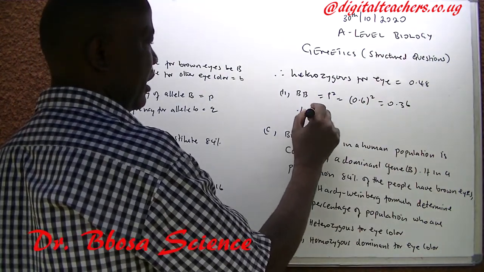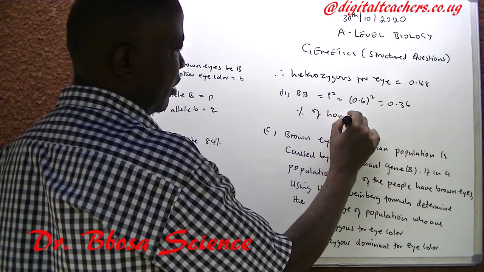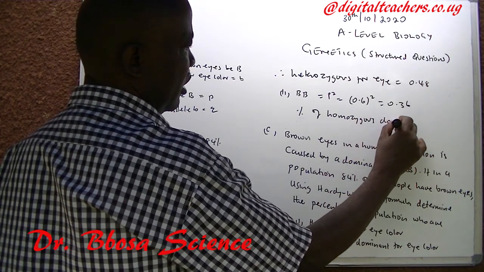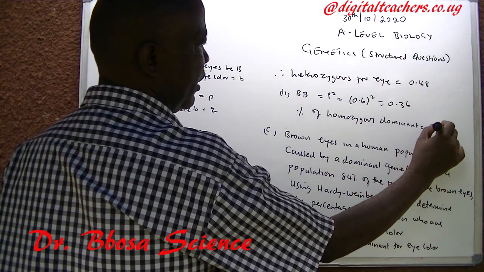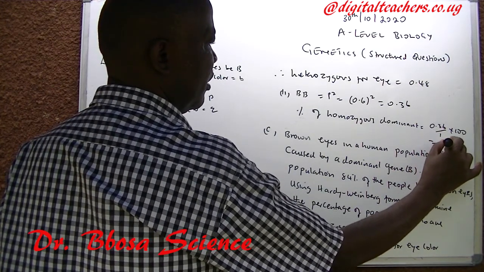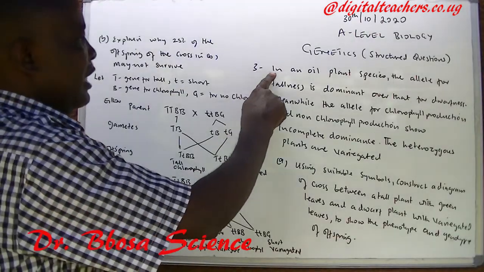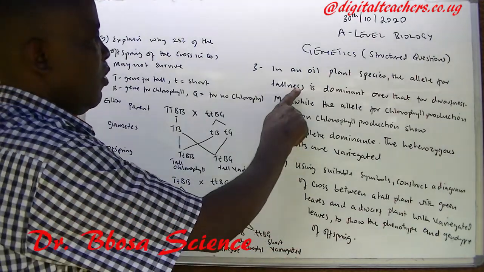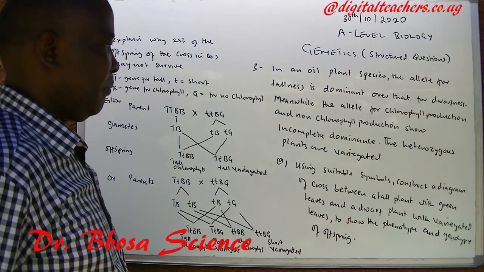The percentage of homozygous dominant is thus equal to 0.36 over 1 times 100, which is equal to 36%.